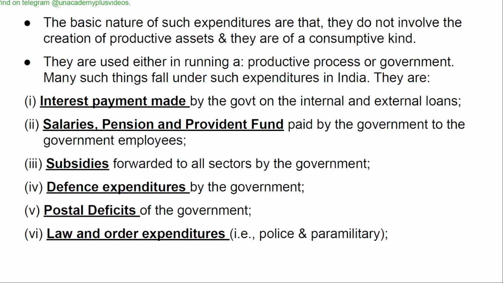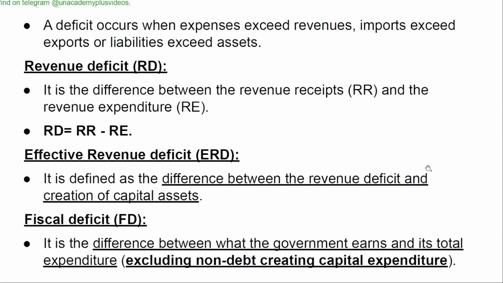1. Interest payment made by the government on the internal and external loans. 2. Salaries, pension and provident fund paid by the government to the government employees. 3. Subsidies forwarded to all sectors by the government. 4. Defense expenditures by the government. 5. Postal deficits of the government. 6. Law and order expenditures, that is of police and the paramilitary.